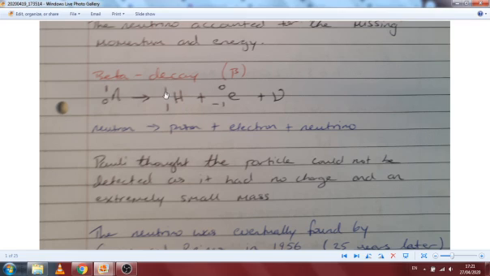We can see our charge here. We have a positive charge on the proton. Sorry, that's mass. We have a positive charge on the proton, the negative charge on the electron. So the neutrino then must be neutral in order to conserve charge. So Pauli thought that this particle could not be detected as it had no charge and it had an extremely small mass. There's still kind of ongoing debates about whether or not it has mass, but it seems to have an extremely small mass. And again, extremely small by these scales is extremely, extremely small.